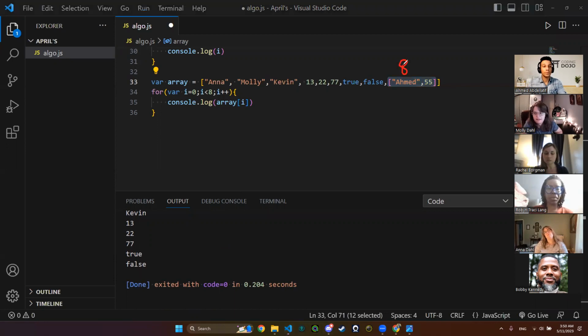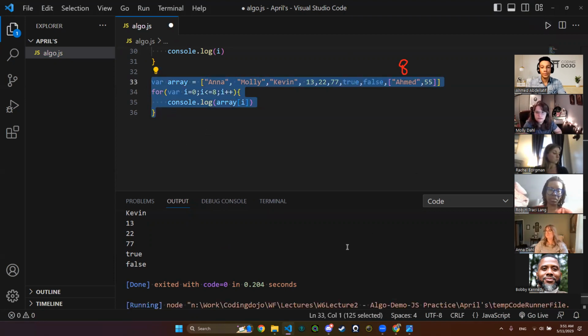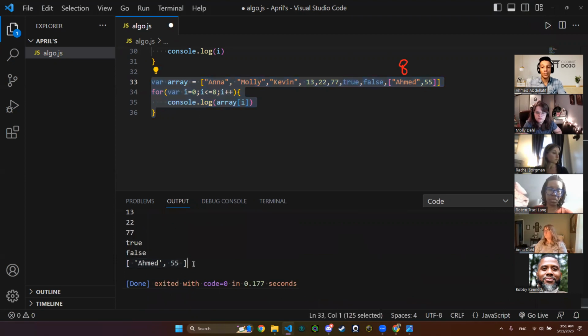Because 8 is not less than 8. Yep, that's right. So we need to be adding 9 or less than or equal 8. Okay, so let's try it. There you go. I have it right now.